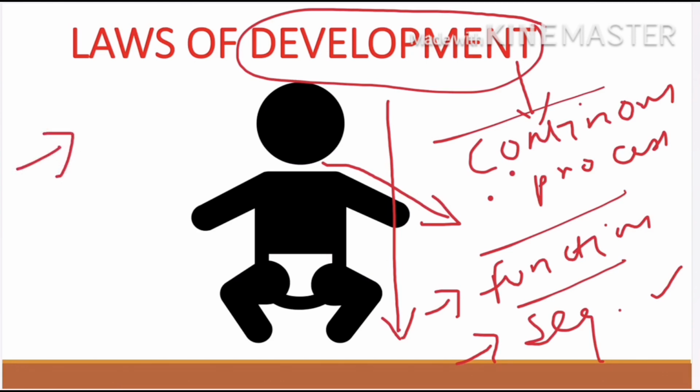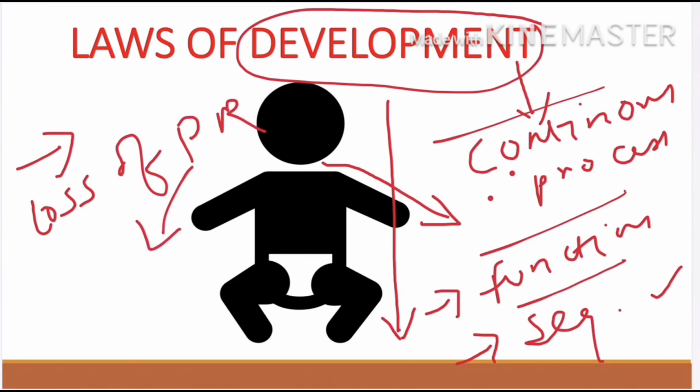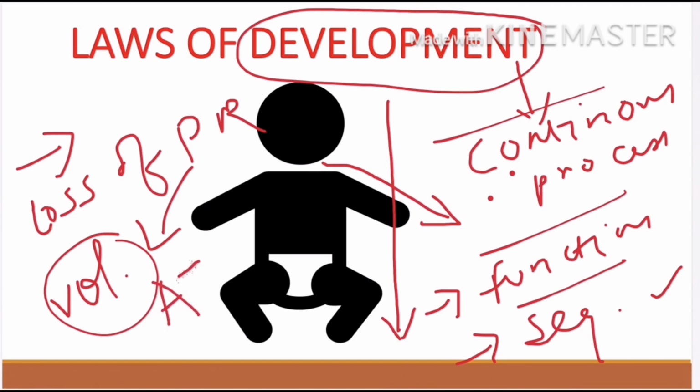During development there is loss of certain primitive reflexes before the child acquires voluntary skills, like the child loses the asymmetrical tonic neck reflex, ATNR, and acquires rolling over.